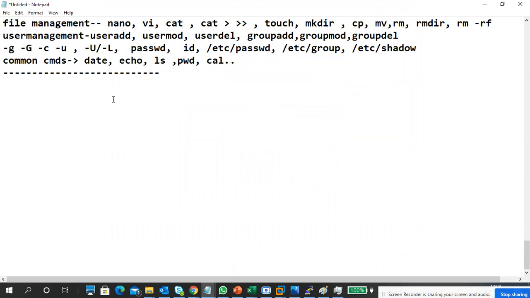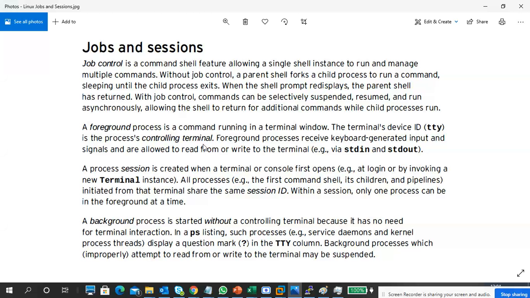Here is jobs. What are jobs and job control? So we can understand there are different jobs. Some are foreground jobs, some are background jobs. A job means you give a command and it runs the command.